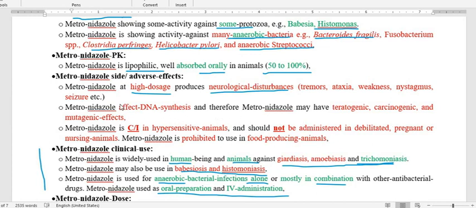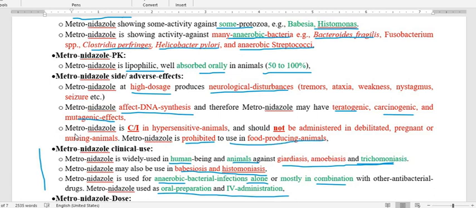And because metronidazole, as per the mechanism as we know, binds to DNA, it will affect the DNA synthesis that we have already seen under the mechanism of action. Because of its activity to bind with the DNA and affect DNA synthesis, it will lead to teratogenic, carcinogenic, and mutagenic effects. And because of this activity, metronidazole should be prohibited in food producing animals.